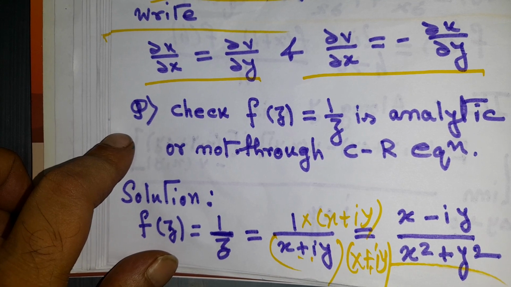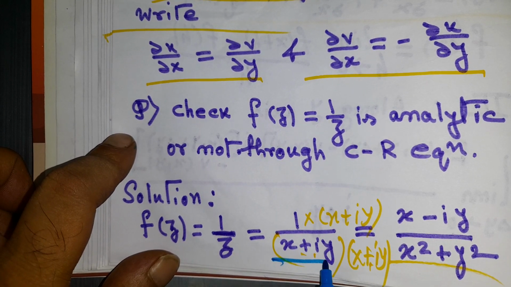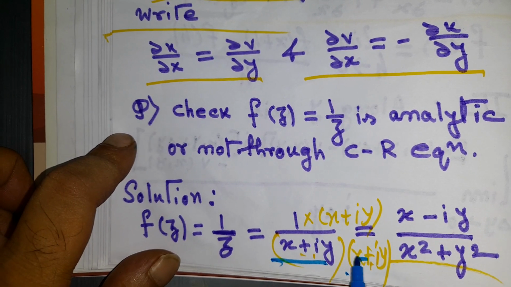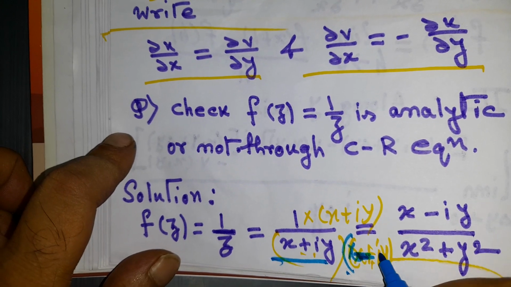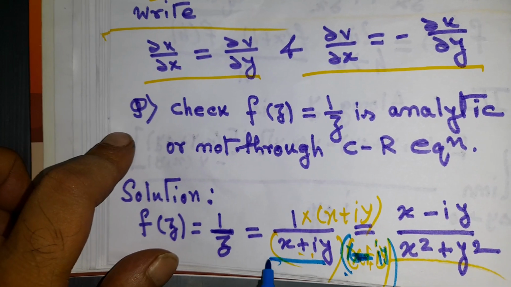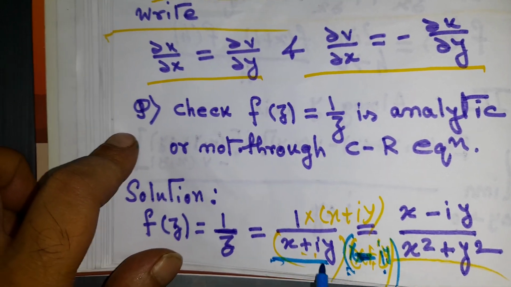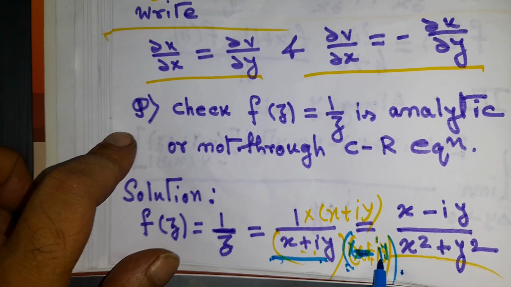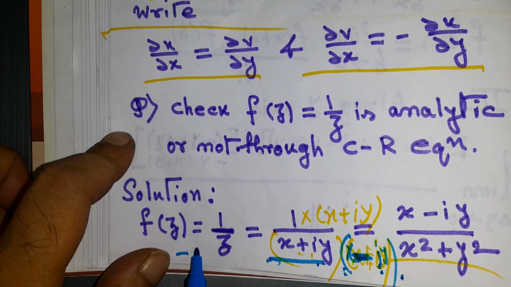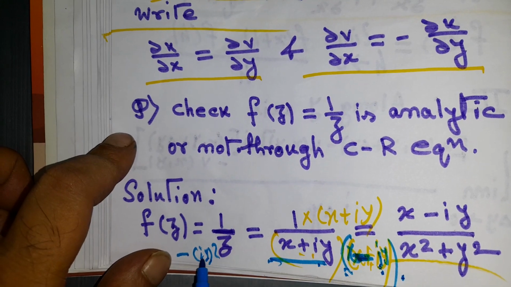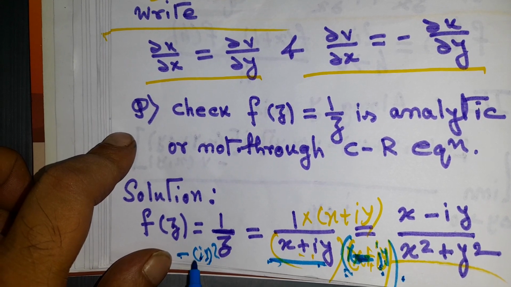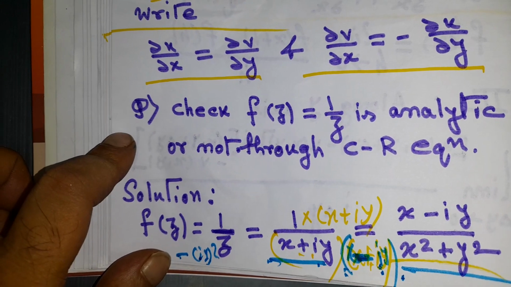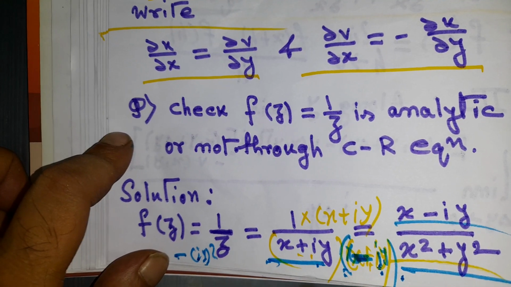And the denominator is x plus iy into x minus iy. What does that mean? That is x square minus (iy) whole square. That means i square is minus 1, so minus times minus we will get plus. So that is why we are getting x square plus y square in the denominator and x minus iy in the numerator.